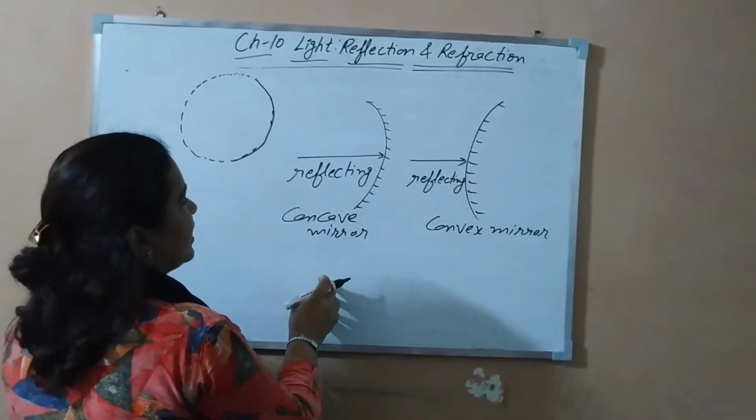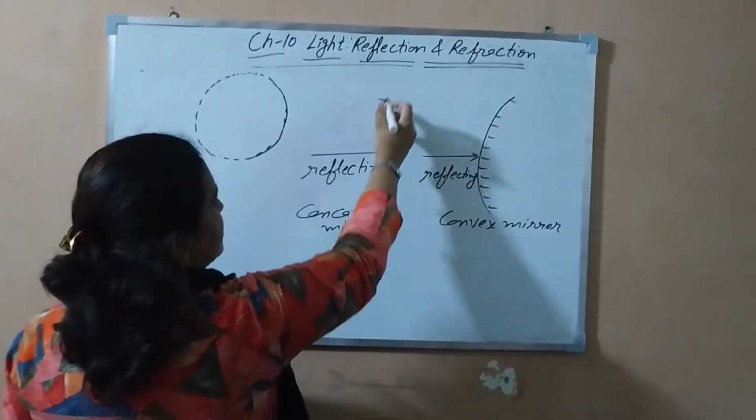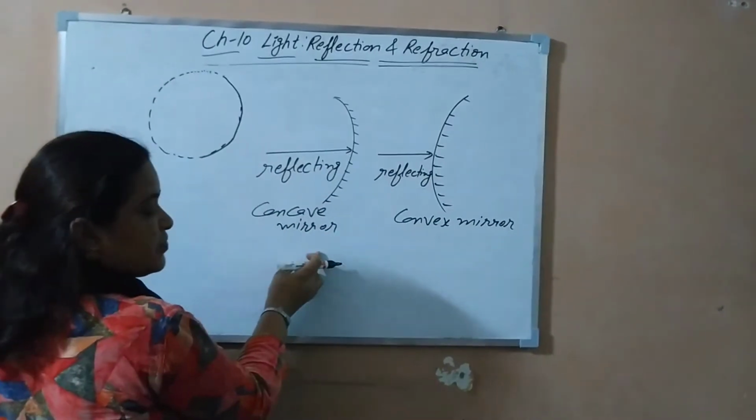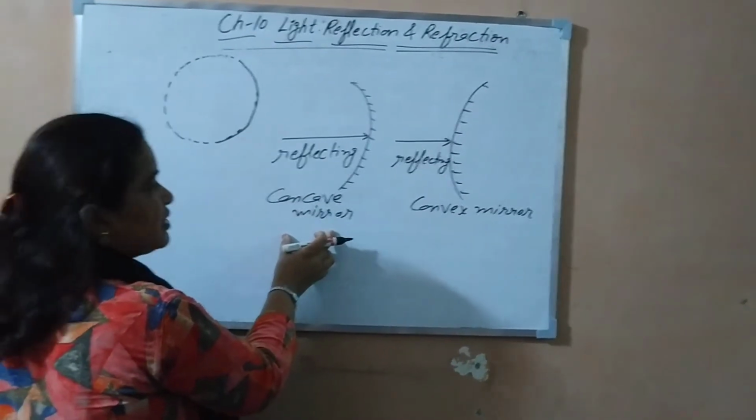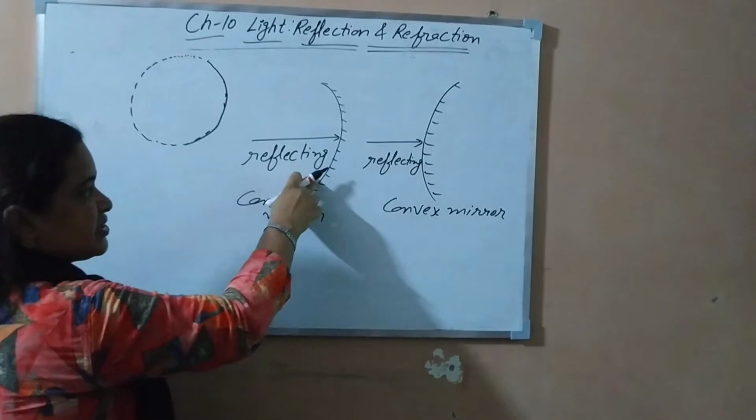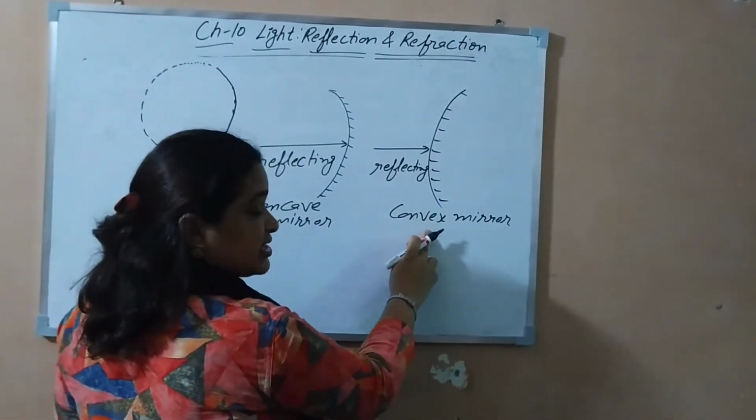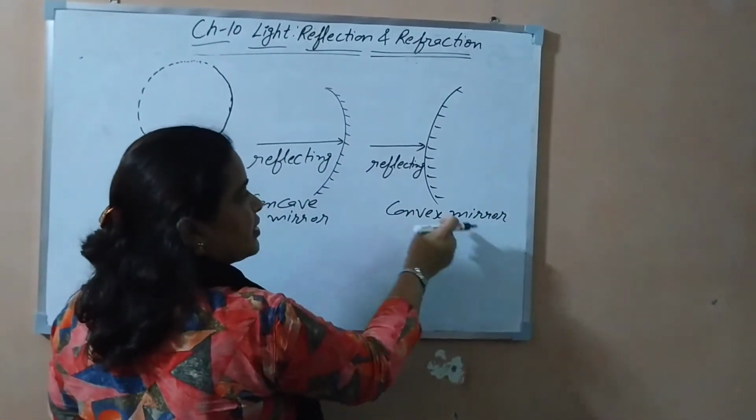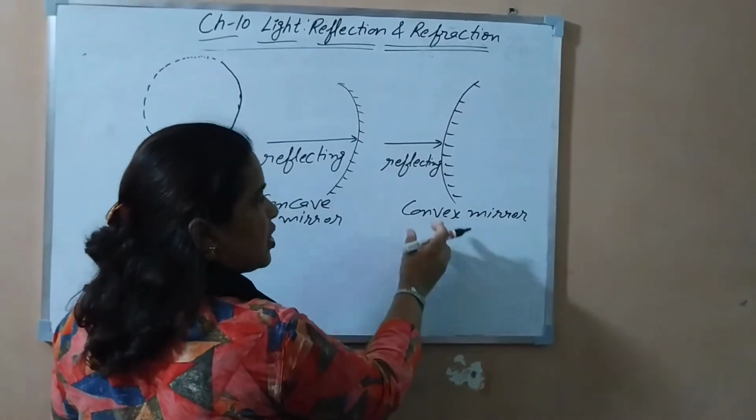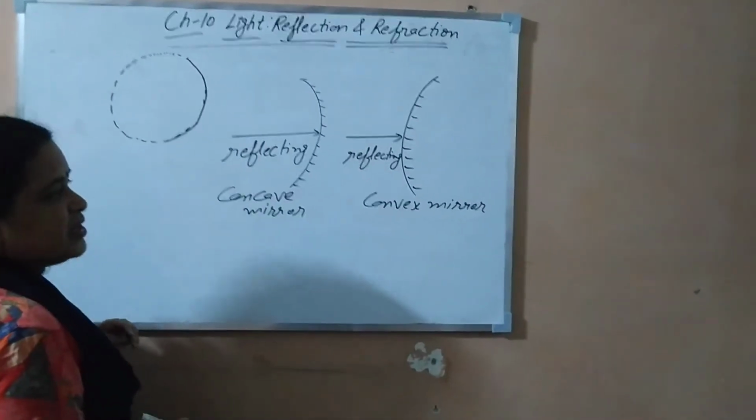So according to that, what is a concave mirror? Concave mirrors are those spherical mirrors in which their bent in surface is reflecting. And what are convex mirrors? Convex mirrors are those mirrors in which their bulging out surface, or curved outward surface, is reflecting.